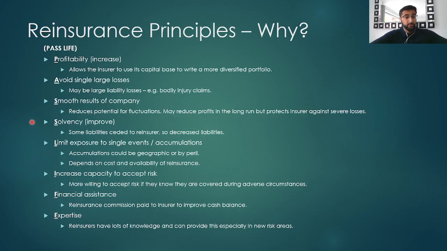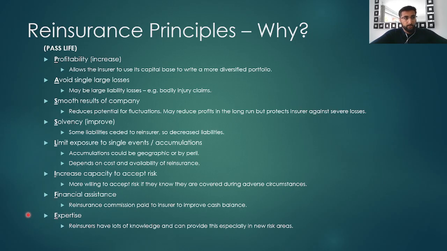Another reason is to improve their solvency, because some of their liabilities for claims are ceded away to a reinsurance company. Another reason is that they can limit their exposure to either single events or accumulated events. And these accumulations could be either geographic or by peril. Another reason to purchase reinsurance is that they can increase their capacity to accept bigger risks. And the final two reasons are that the reinsurance company will provide financial assistance in the form of commissions and expertise in the form of knowledge.